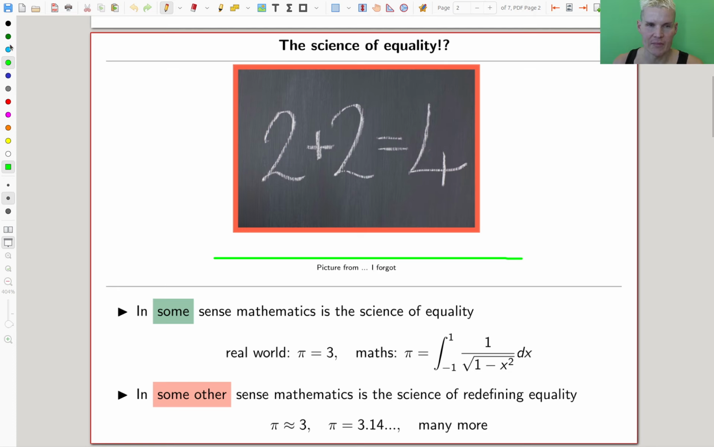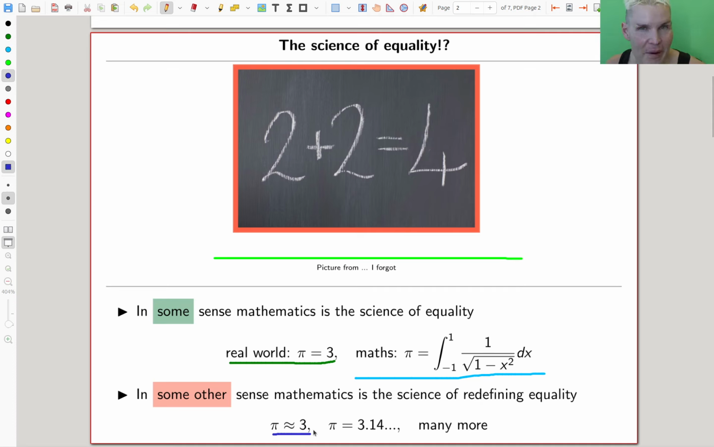So for example, real world might say pi is 3, and mathematics might say pi is that expression. Double check me on that, whether this is actually true or whether I have a typo somewhere. But I think this is roughly how it should go. Math would think this is how it goes. But in some other sense, mathematics is a science of redefining equality. So literally, people would say 3 is approximately pi.